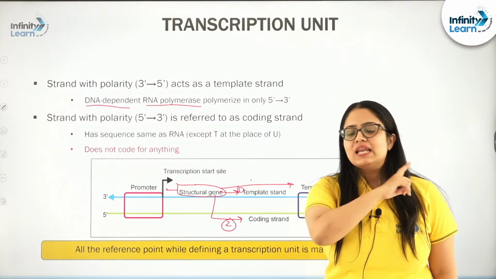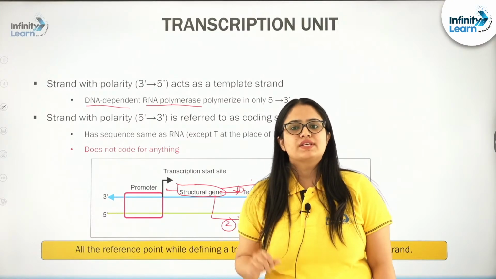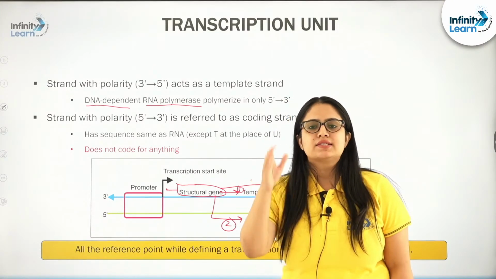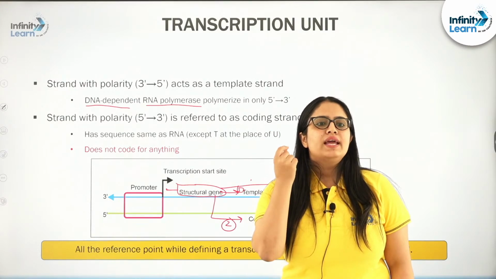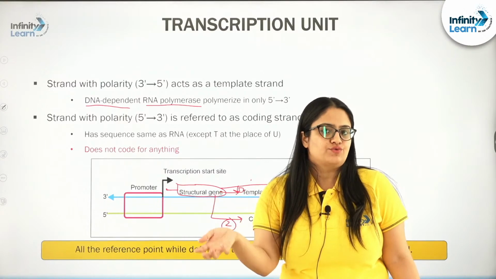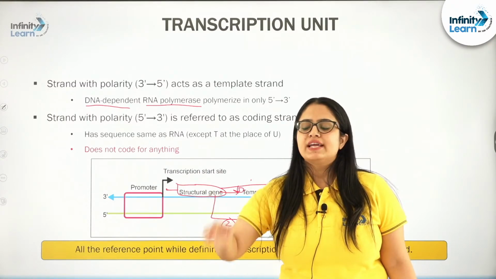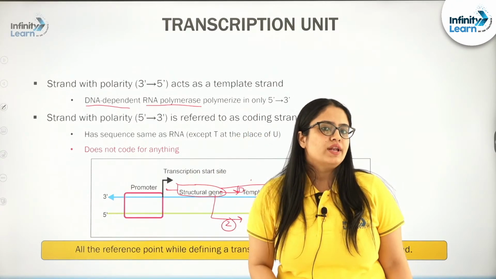Now, there is again an important special characteristic about this RNA polymerase: it can polymerize the ribonucleotide only in one particular fashion or direction, that is 5' to 3'. It cannot do reverse. So, it will polymerize the ribonucleotide in 5' to 3' direction only.